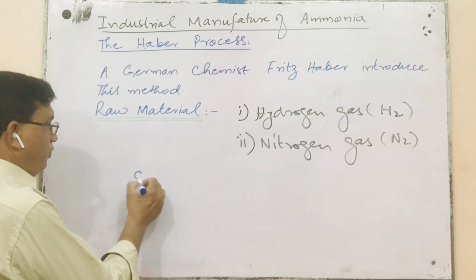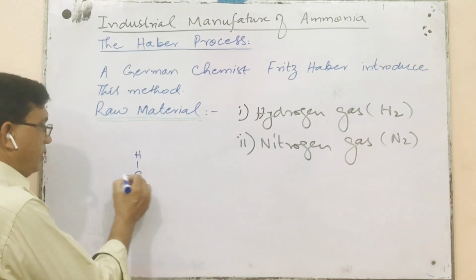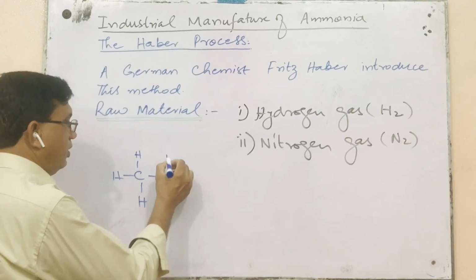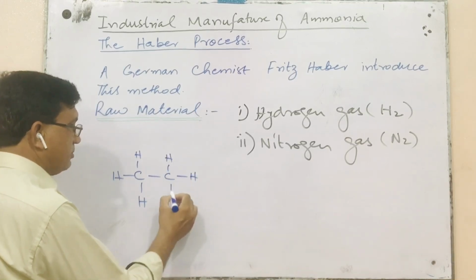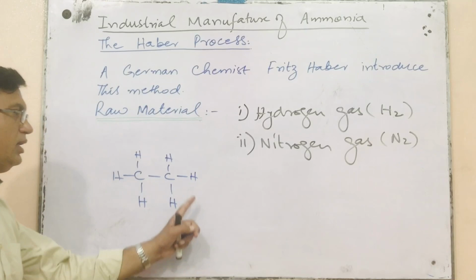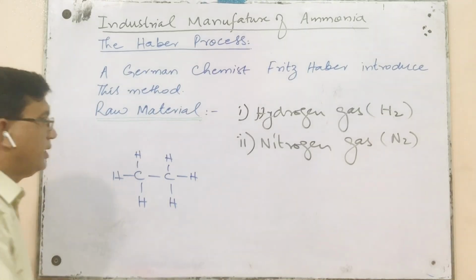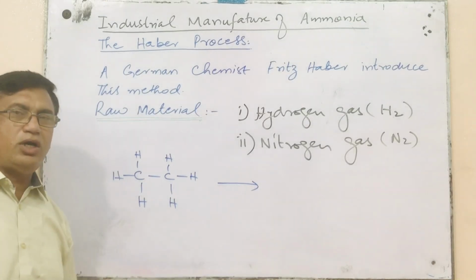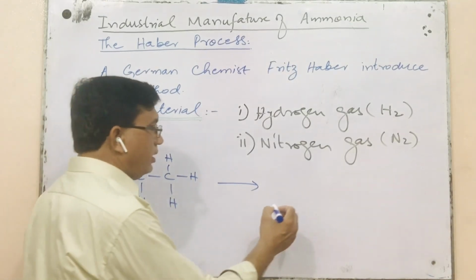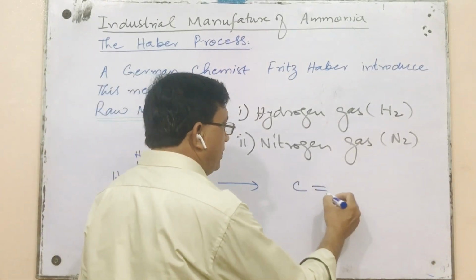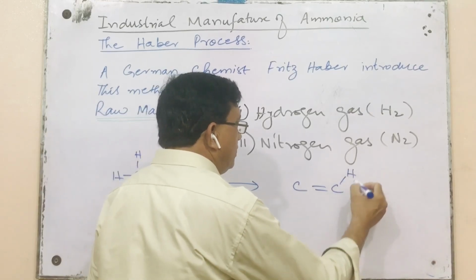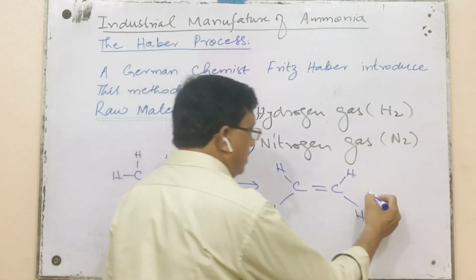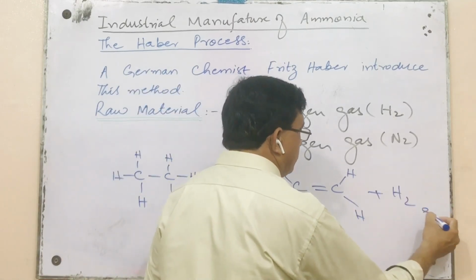For example, if we have ethane, and if we crack this molecule thermally in the absence of air, then this molecule can be transformed easily into ethene molecule and hydrogen gas.